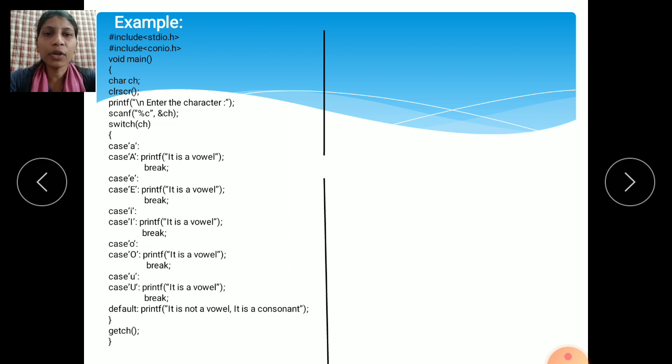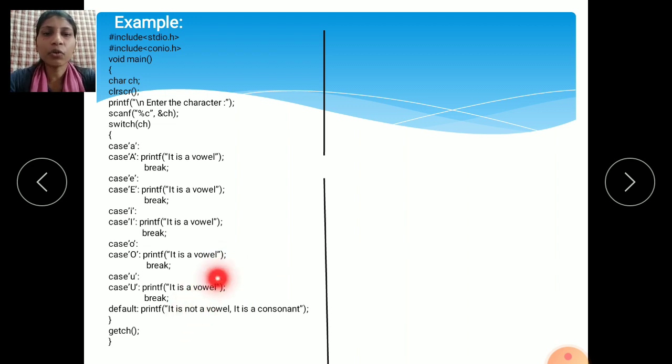Default. If you entered any vowel on the keyboard, it shows the message it is a vowel. See here the default part, printf. If you enter any consonant using the keyboard, it will check all the cases, and because these cases are all false, it skips them and comes to the default part. It will display whatever statement you have written in the default part on the monitor screen.